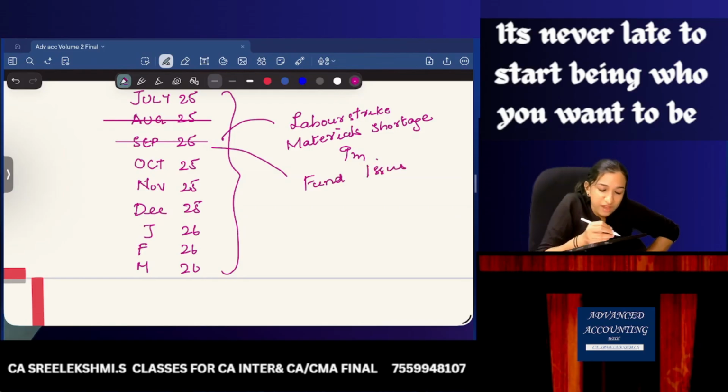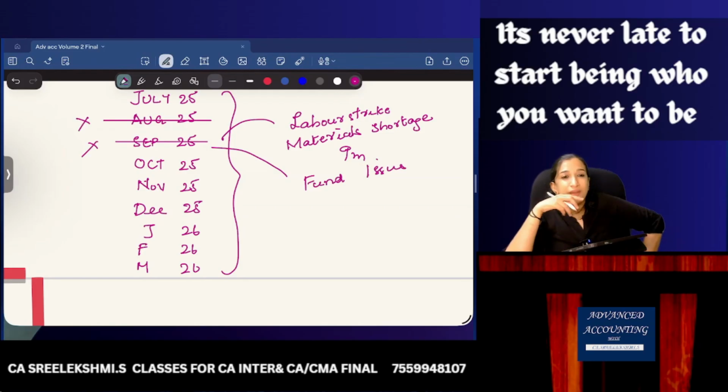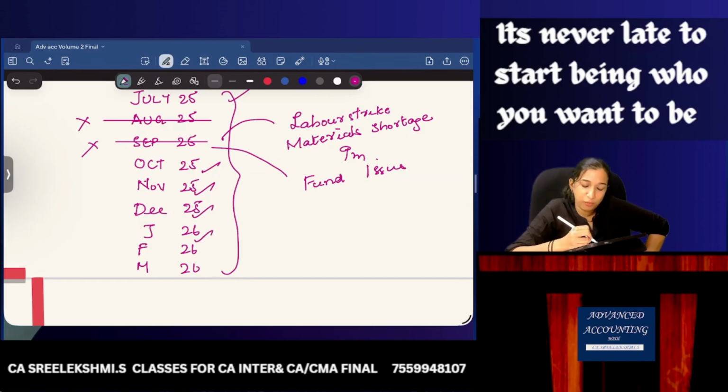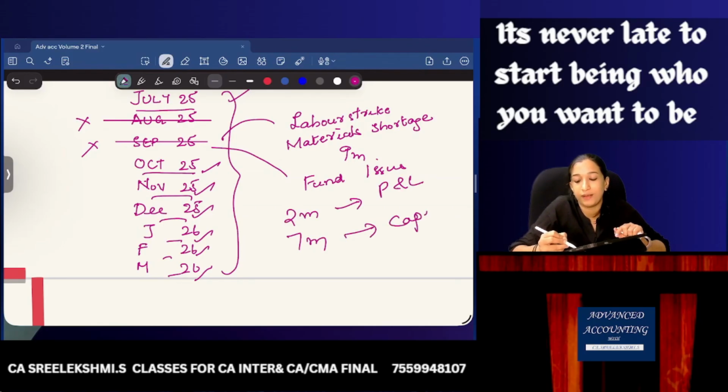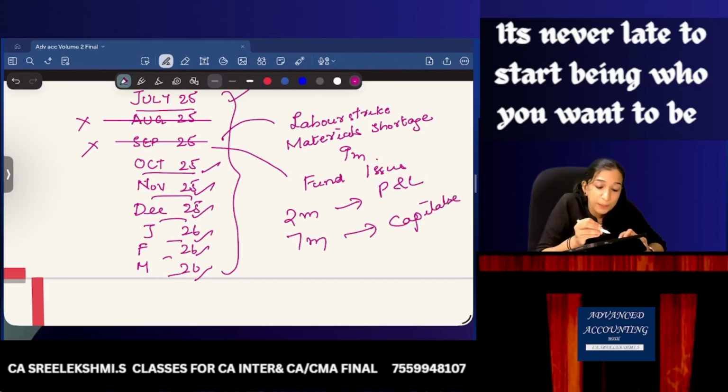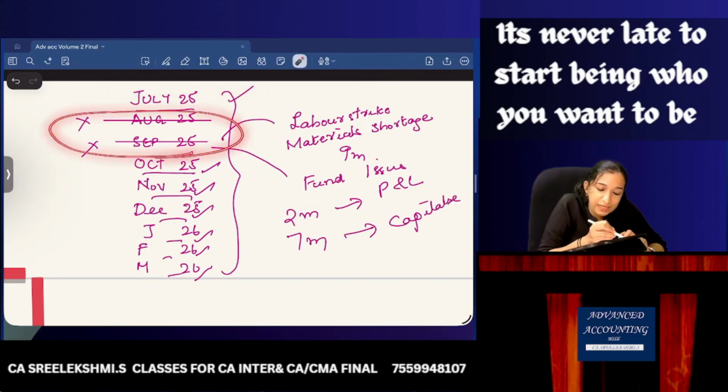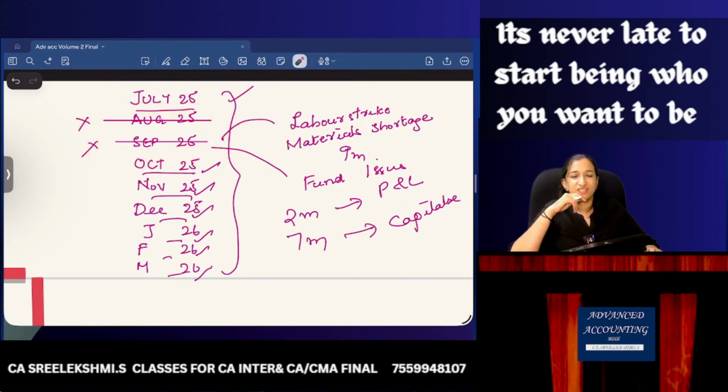So no work activities happened during August and September. But there were activities in July, October, November, December, January, February, March. Then interest can be capitalized only for these 7 months. And 2 months' interest should be recognized to P&L. You should suspend the capitalization during these 2 months.